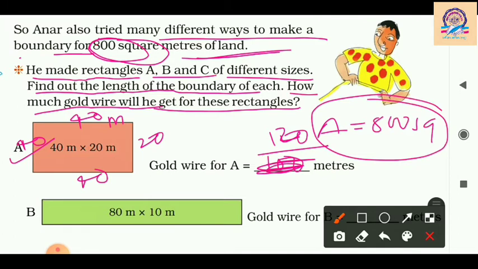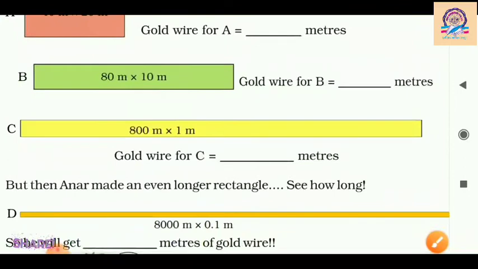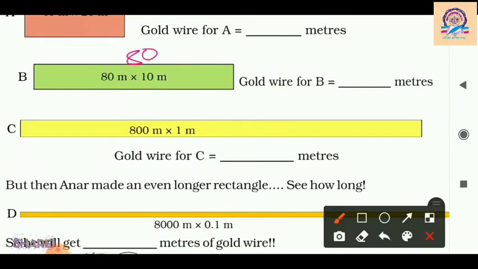He is trying to make a land with area 800 square meter and trying to find the longest boundary. Now next B, 80 by 10 meters. So its area will be 800 square meter. Area is 800 square meter and the perimeter will be the sum of all sides, means 80 plus 80 is 160, and 10 is 170, another 10 is 180. So 180 meters wire. First one was 120.